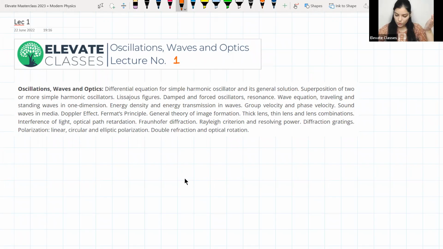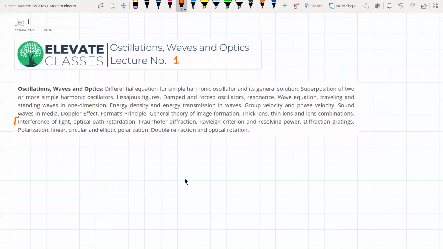So the way we are going to do it is that after completing waves, we will first look into the wave optics portion. So that is starting from this interference of light. So from here till the end, till optical rotation, these topics we'll cover first, and in the end we will look at geometrical optics, where we will treat light as a bunch of rays and do all these geometrical constructions to understand various phenomena. So I will do geometrical optics in the end because it's sort of a slightly